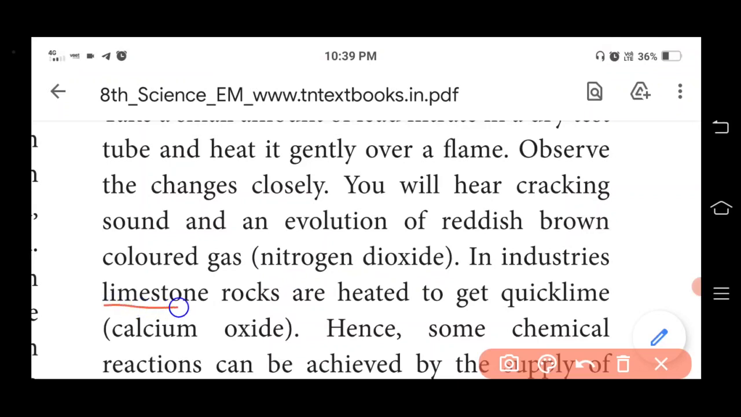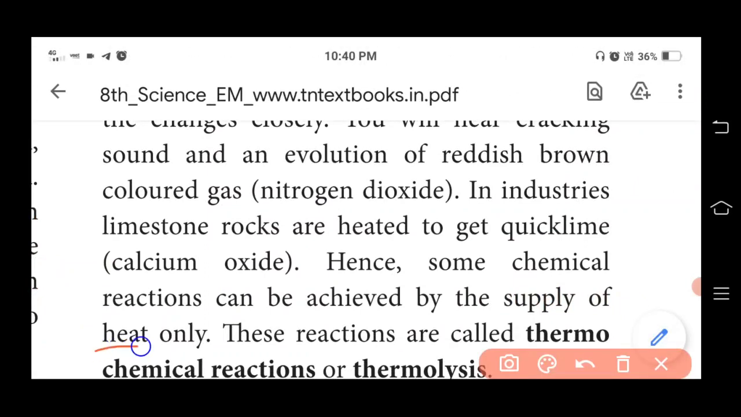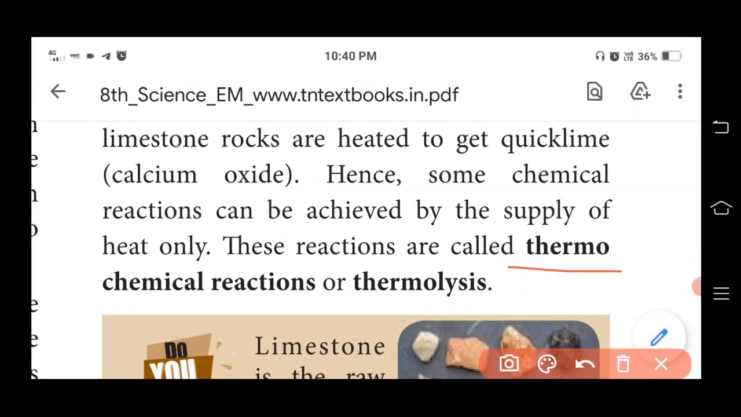Important 1 mark question. In industries, limestone rocks are heated to get quicklime, which is known as calcium oxide. So some chemical reactions can be achieved by the supply of heat only. These reactions are called thermochemical reaction or thermolysis, thermo meaning heat.